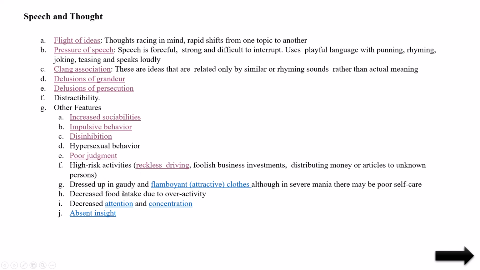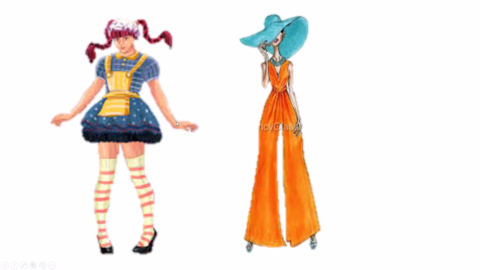Next is dressing up in gaudy and flamboyant clothes. It means very attractive clothes. In public, not at home, they will dress like this, with attractive colors and differently, which is not appropriate to the society where they are living.